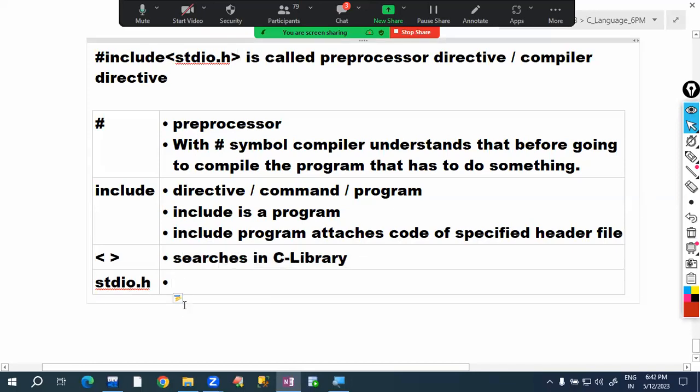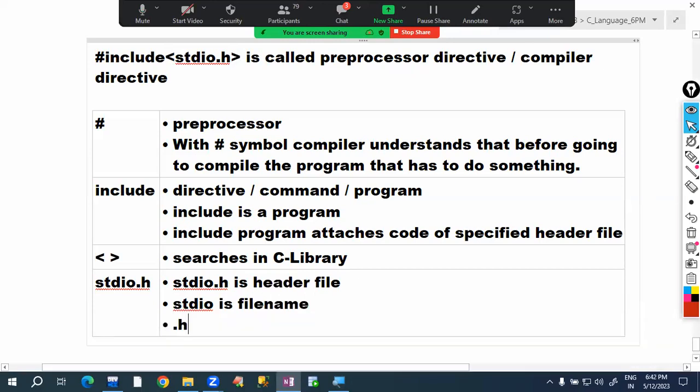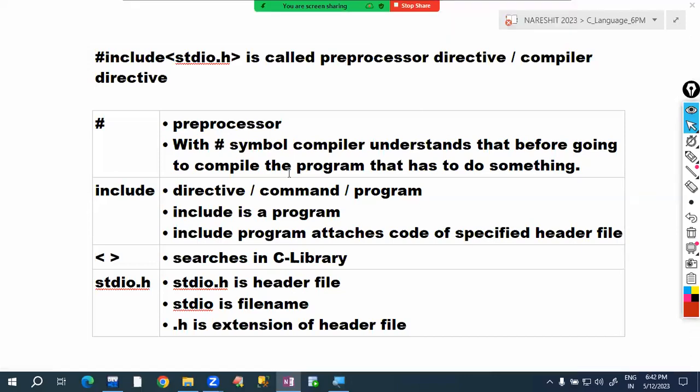stdio.h is a header file. stdio is the file name, and .h is the extension of a header file. Just like for image files, .jpg is there, and for song files, the .mp3 extension is there. Like that, for header files, .h is the extension. So this is clear information regarding #include <stdio.h>.